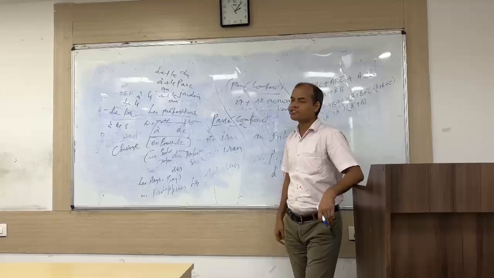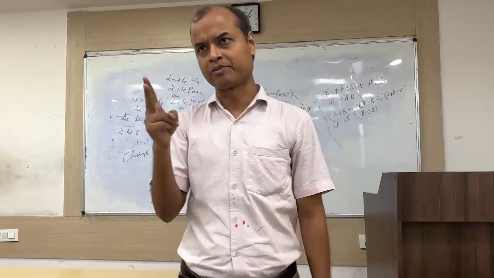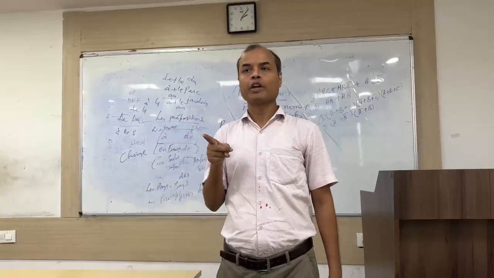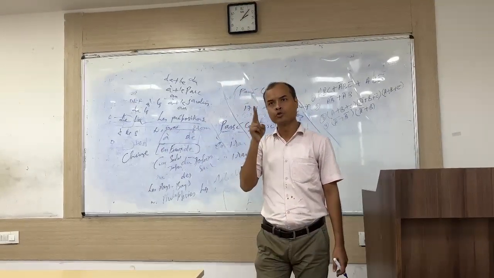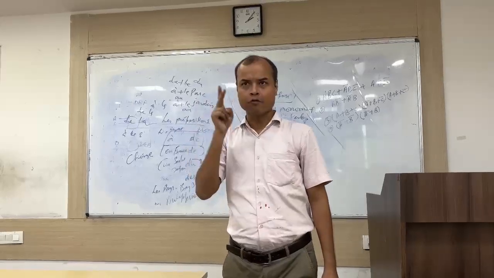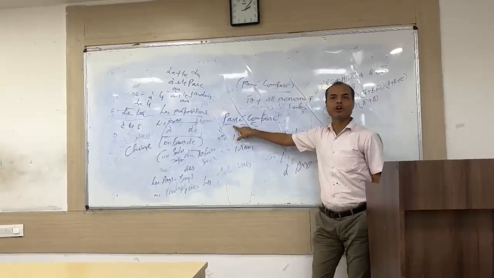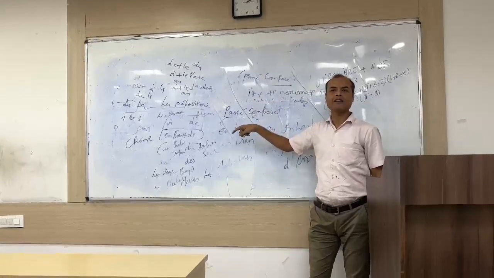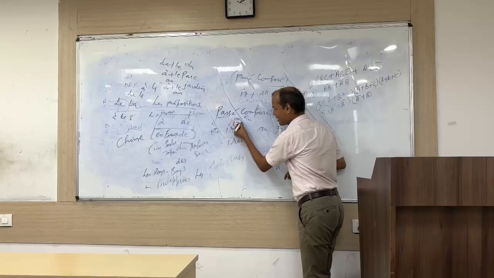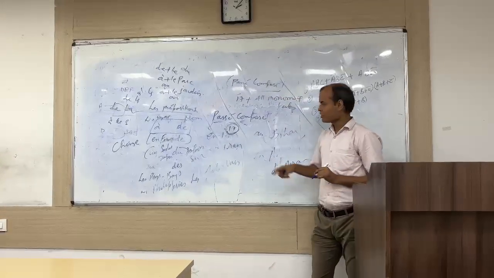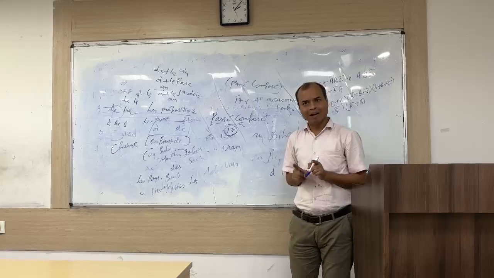First I will tell you that there are two auxiliary verbs, être and avoir. So if you want to conjugate any verb in passé composé, you have to choose either être or avoir. I will tell you which verbs take être as auxiliary in passé composé. Please write here: there are 17 verbs which take être auxiliaire in passé composé.